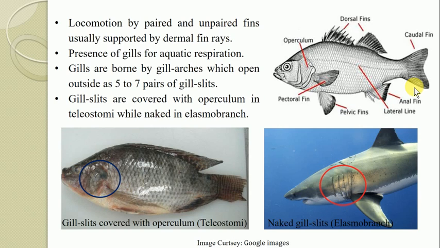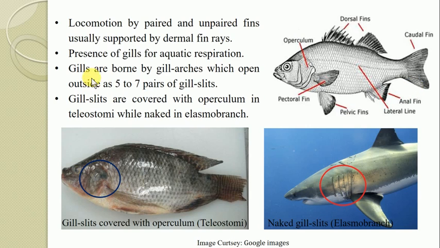Some of the fishes can exchange gases between the water and their body via their skin. At that time, the respiration is referred to as cutaneous respiration. But in addition to the skin and the gills, there are many different organs which assist in the process of aquatic respiration, which are referred to as the accessory respiratory organs.